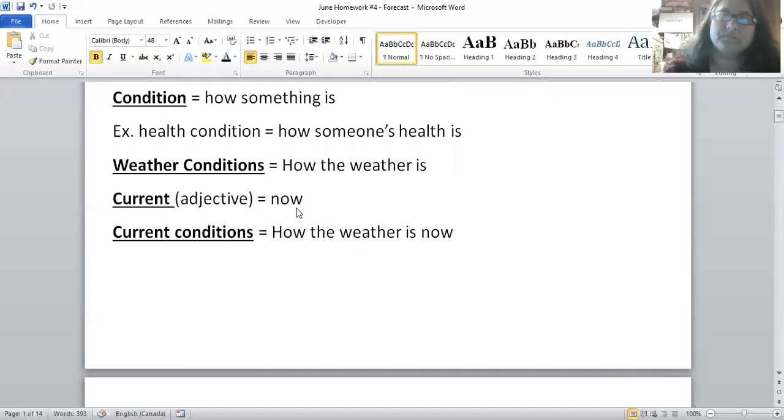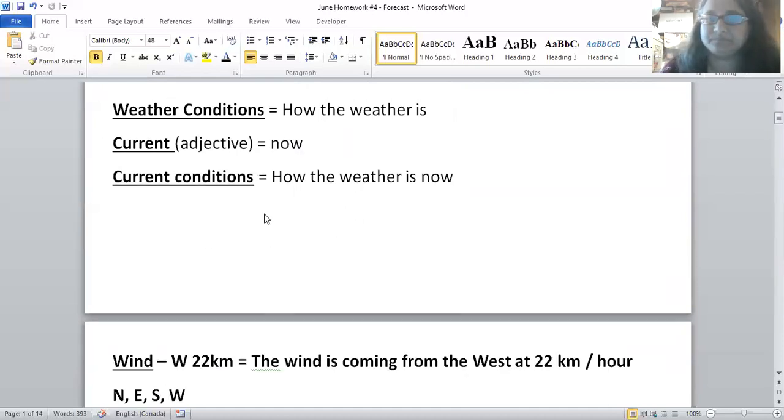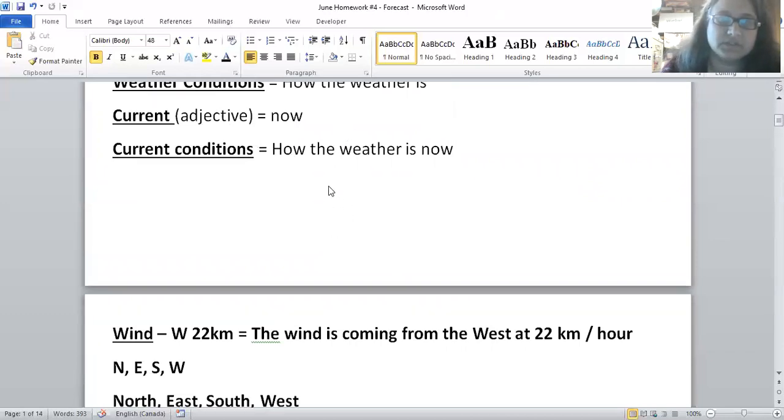And this is, by the way, June 8th, 2020. So it is currently June 8th. The current date is June 8th. So now I think you understand current. So current conditions is what we want to look for in the forecast on the website or on the news. Current conditions: how the weather is now.